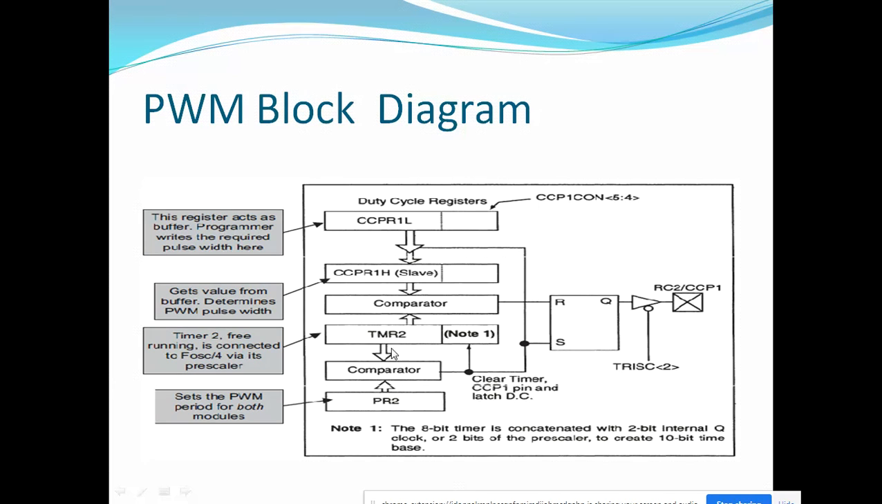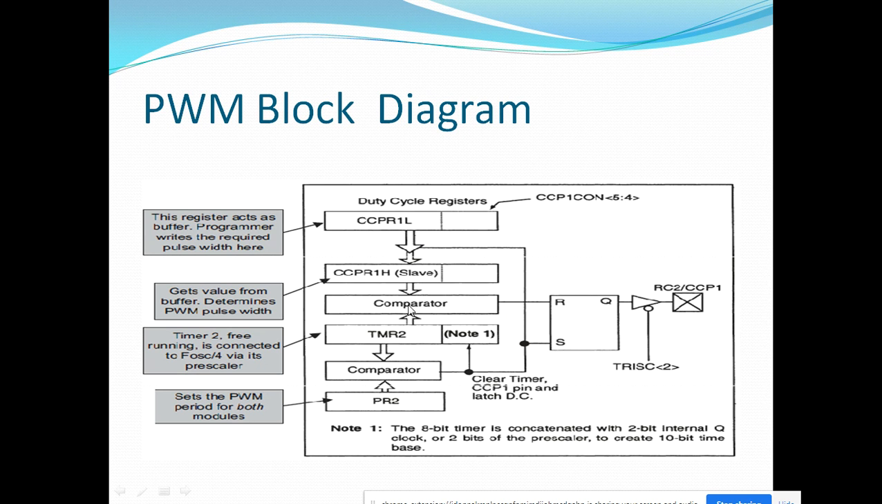Another value we will store in the timer 2 register, and we will turn on timer 2. Upon compare match, this particular comparator will set the RS flip flop to high. That will generate the PWM pulse period, or PWM signal. We will load the duty cycle value in this particular register, the CCPR1L lower byte register, which sets the pulse width of the PWM output.